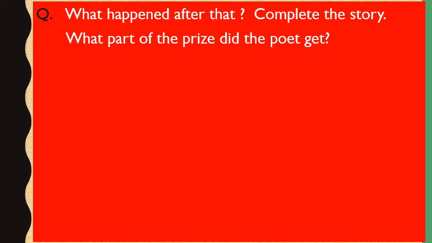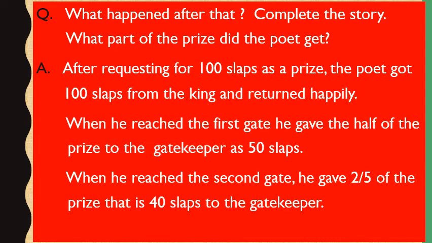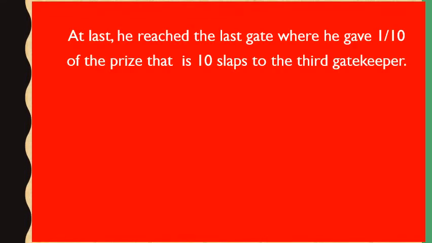When he reached the second gate, he gave 2/5 of the prize, that is 40 slaps, to the gatekeeper. At last, he reached the last gate, where he gave 1/10 of the prize, that is 10 slaps, to the third gatekeeper.